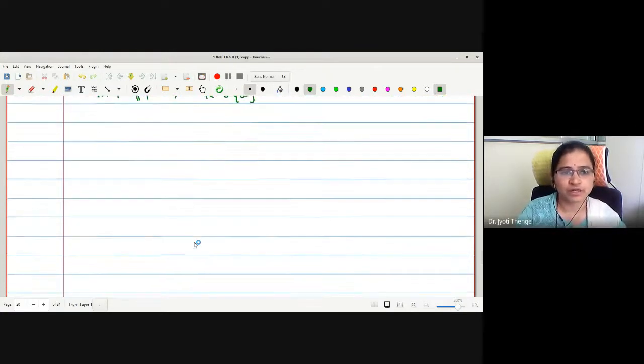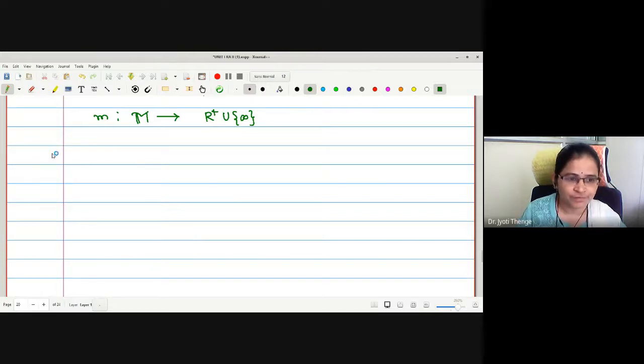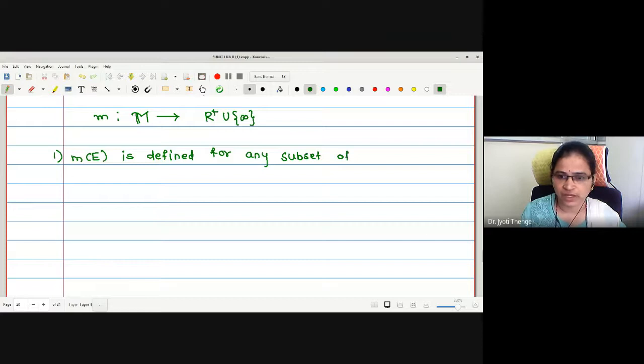Okay. Therefore, what are the properties it should have? First, m of E is defined for any subset of R. R is the real number system. Any subset of R means what should be my domain?